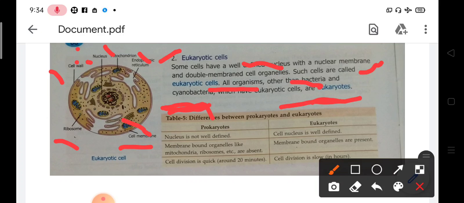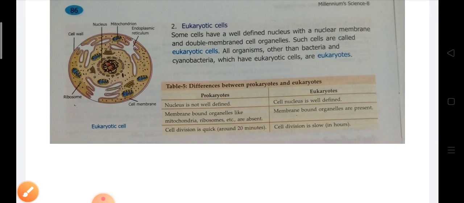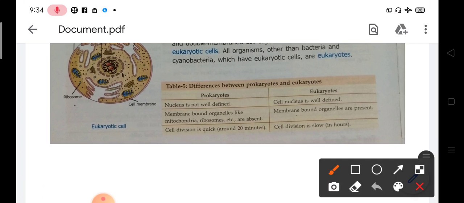Now look at the differences between prokaryotes and eukaryotes. We have just discussed that the nucleus is not well defined in prokaryotes because the nuclear membrane is absent. In eukaryotes, the nucleus is well defined because the nuclear membrane is present. The second point: in prokaryotes, membrane-bound organelles like mitochondria, ribosomes, etc. are absent, whereas these membrane-bound cell organelles are present in eukaryotes.